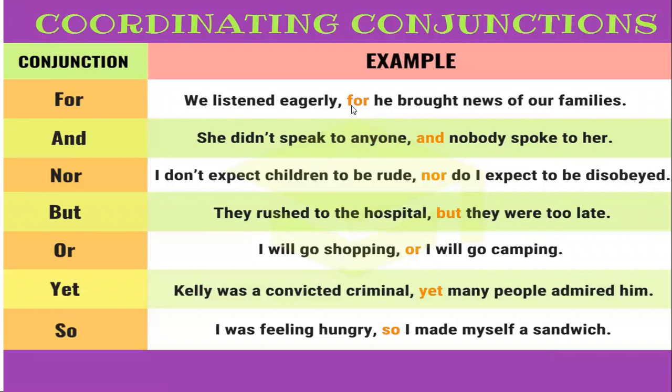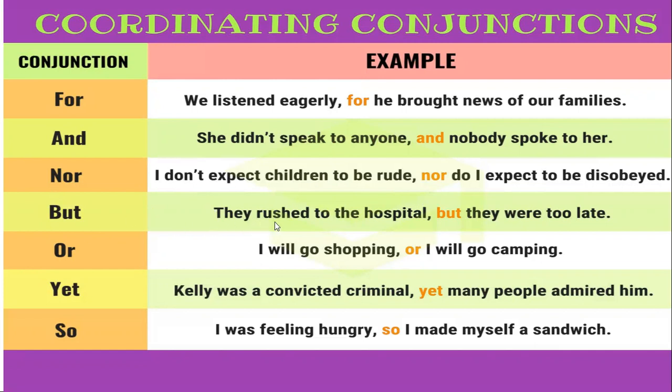So here we can use coordinating conjunction. We listen eagerly, for he brought news of our families. Next, and: she didn't speak to anyone and nobody spoke to her. Next, nor: I don't expect children to be rude, nor do I expect to be disobeyed.